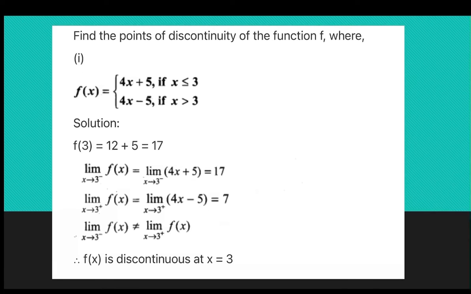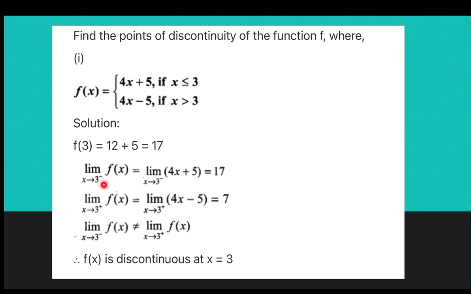Find the points of discontinuity of the function f where f of x is equal to 4x plus 5 if x is less than or equal to 3, and 4x minus 5 if x is greater than 3. So, we have to find the value at 3. Okay. So, first let us calculate the left hand limit, that is 3 minus, and then we will calculate the right hand limit, 3 plus.